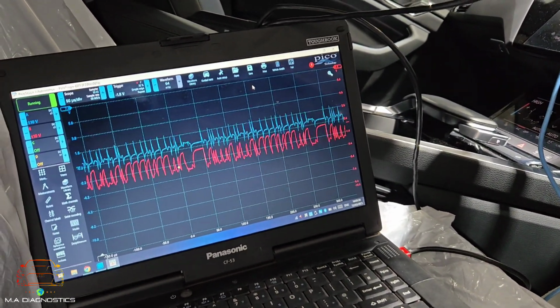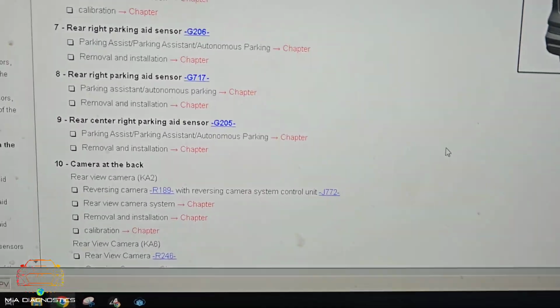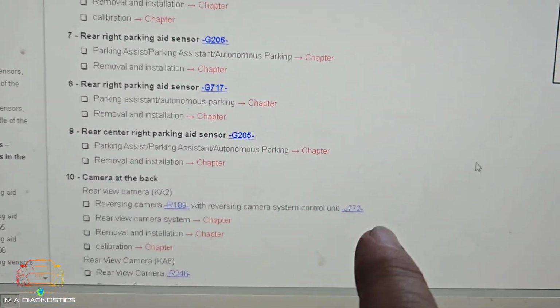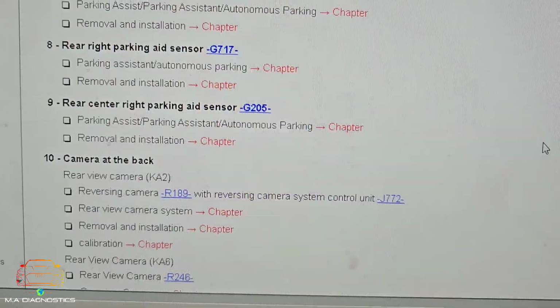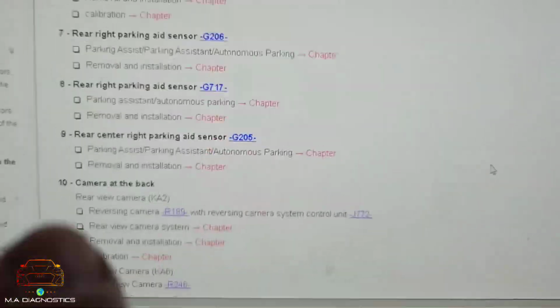Everybody, thanks very much. Okay, so we're back on the information system here. We're looking for the reverse camera because we know that's on that network, and it's J772 and it's part of the camera itself, so it's part of the same module, and it's number 10 on our diagram.